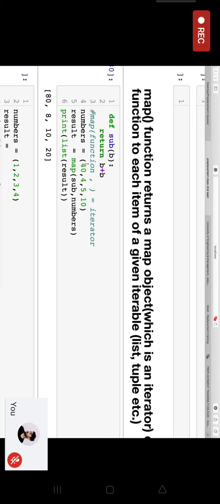Right? So the map function returns a map object which is an iterator of the results after applying the given function to each item of a given iterator. So now I have written this def sub and then I've given this return b plus b, all of these two lines and everything, but I want to write it in just one line. But that is not possible using this def keyword.